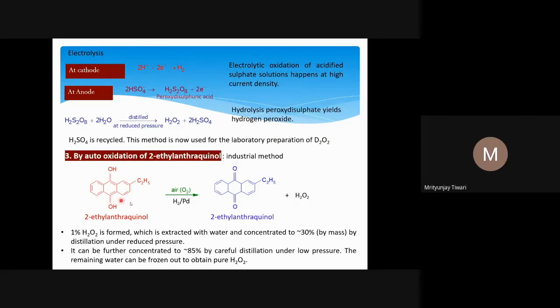If there is no OH and no extra C2H5, only three benzene rings fused to each other, this is called anthracene. And in anthracene, the numbering is 1 and 2. So this is 2-ethyl, and you can use any other alkyl groups as well for this reaction. So you can call it 2-alkyl and 2-ethyl, and these OH groups are here.